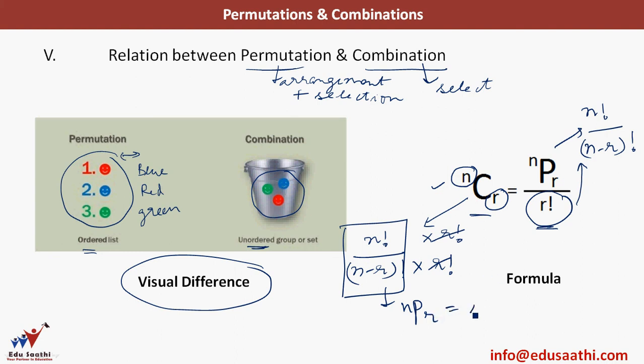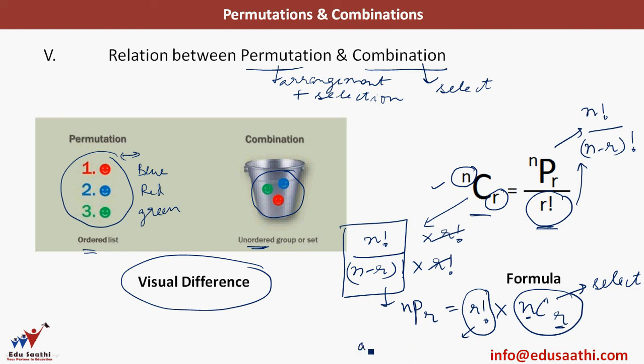So in other words, nPr is equal to r factorial into nCr. This nCr will select things for you. Out of these n things, this will select r things for you. You multiply this by r factorial, you arrange these r things.